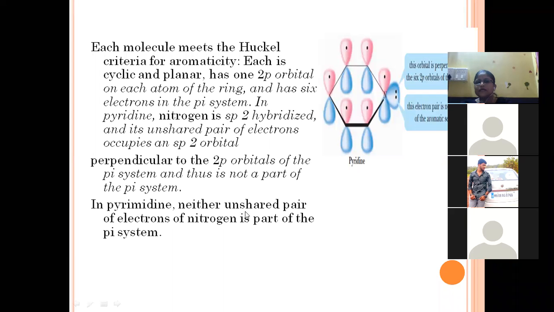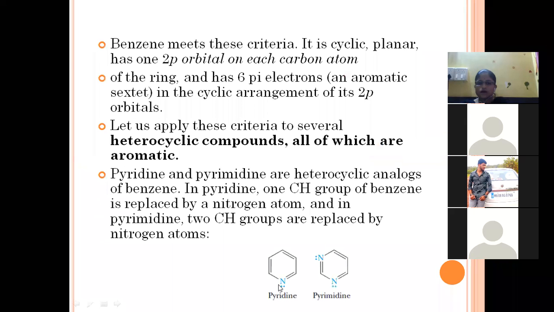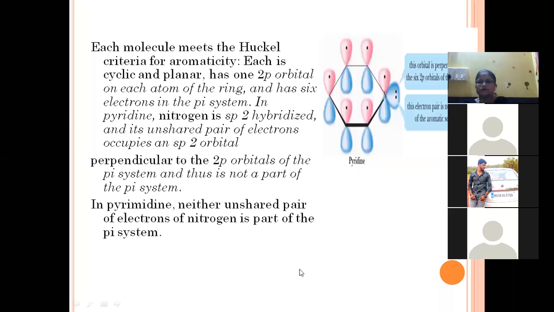In pyridine, the unshared pair of electrons of the nitrogen is not a part of the pi system. So the electrons which are on the nitrogen atom will not be part of this cyclic cloud of the pi system. This orbital is perpendicular to the remaining p orbitals, and those electrons of the nitrogen atom will not be part of the aromatic system. That's why pyridine is aromatic in nature.